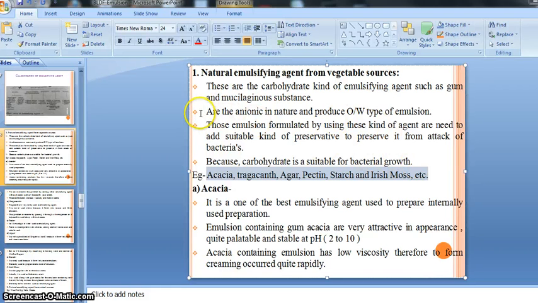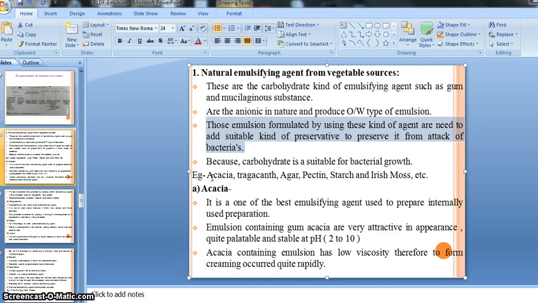So this is all about our second example of natural emulsifying agents from animal sources. Let's go to another example from the animal sources: gelatin.